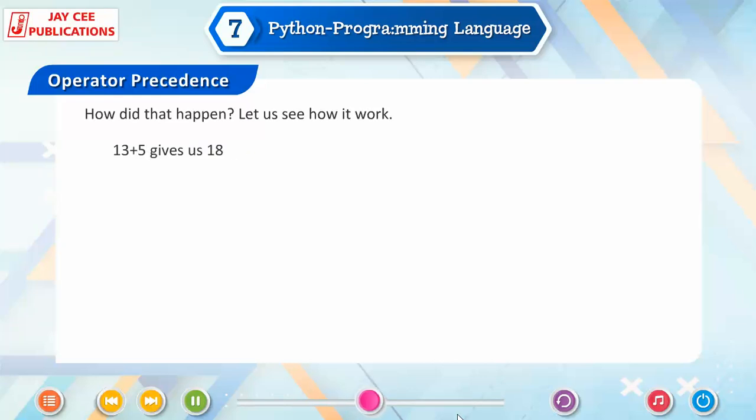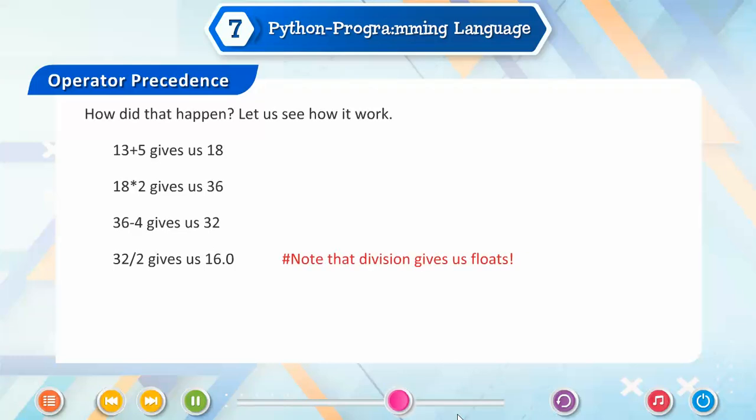13 plus 5 gives us 18. 18 multiplied 2 gives us 36. 36 minus 4 gives us 32. 32 divided by 2 gives us 16.0. Note that division gives us floats. 16 minus 13 gives us 3.0.